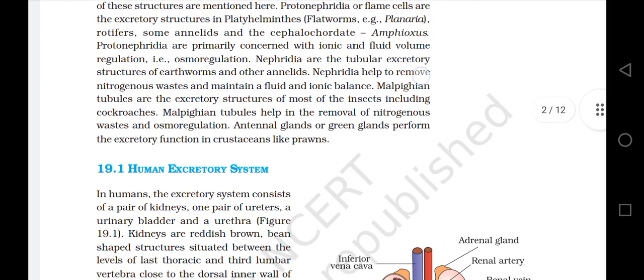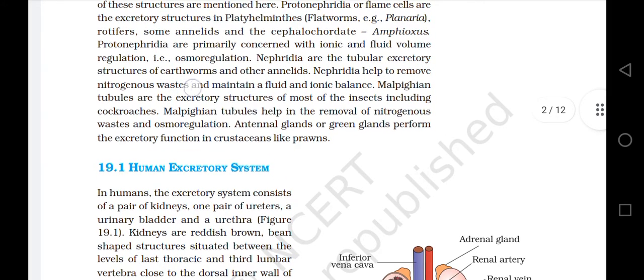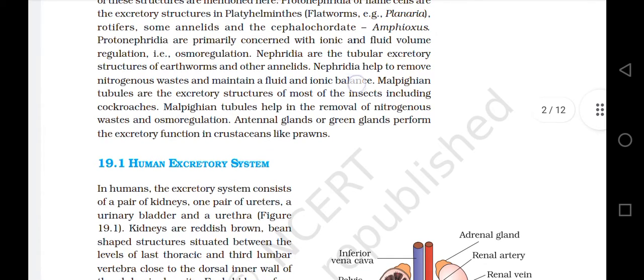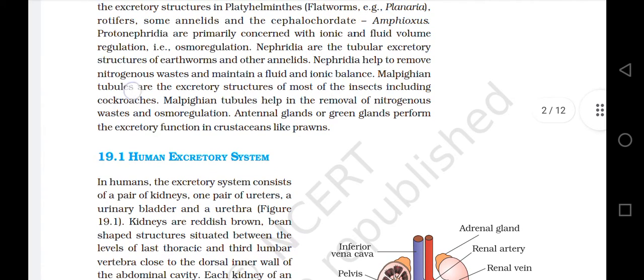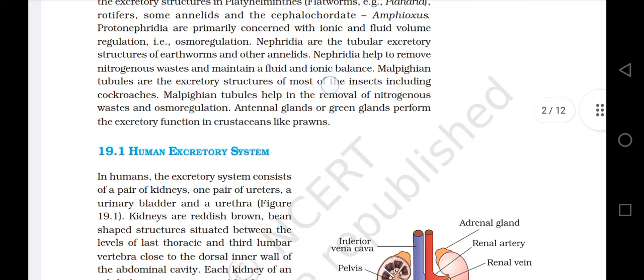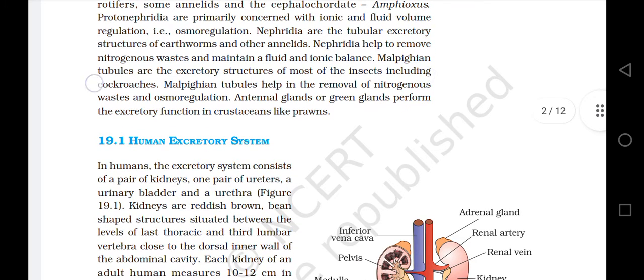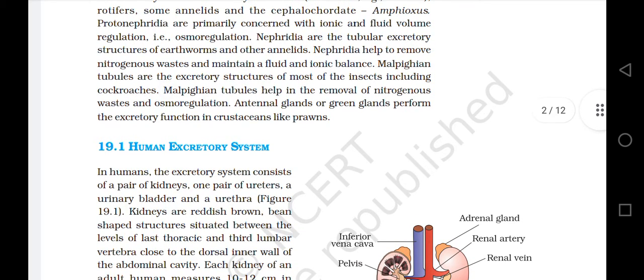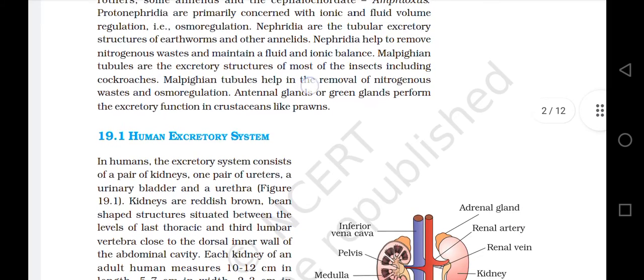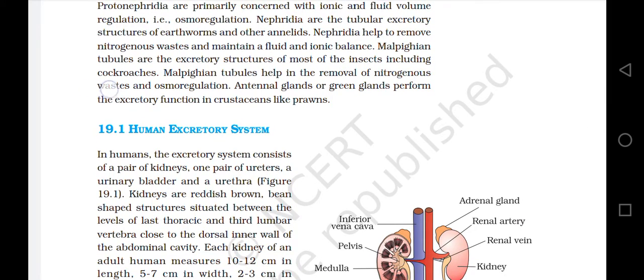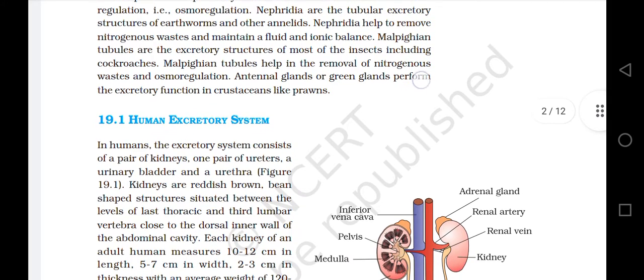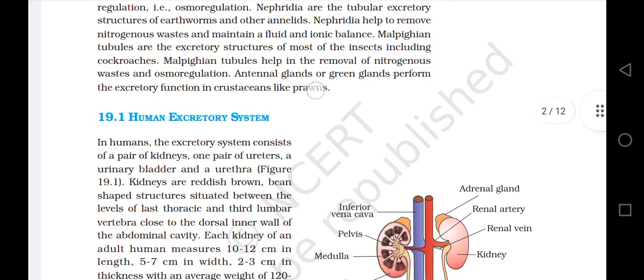Nephridia help to remove nitrogenous waste and maintain a fluid and ionic balance. Malpighian tubules are the excretory structures of most of the insects, including cockroaches. Malpighian tubules help in the removal of nitrogenous wastes and osmoregulation. Antennal glands or green glands perform the excretory function in crustaceans like prawns.